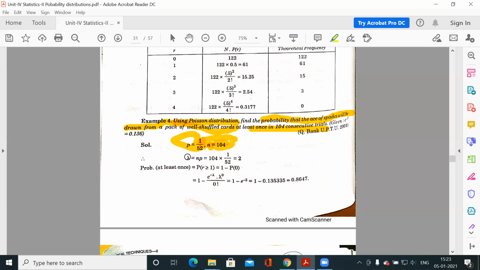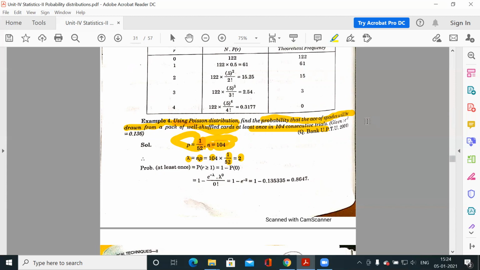To calculate the probability, you need to know the parameter of the Poisson distribution, which is lambda. Lambda is np, the mean. So n is 104, p is 1 by 52, and this is your mean. Now you know the parameter, so you can calculate any probability.